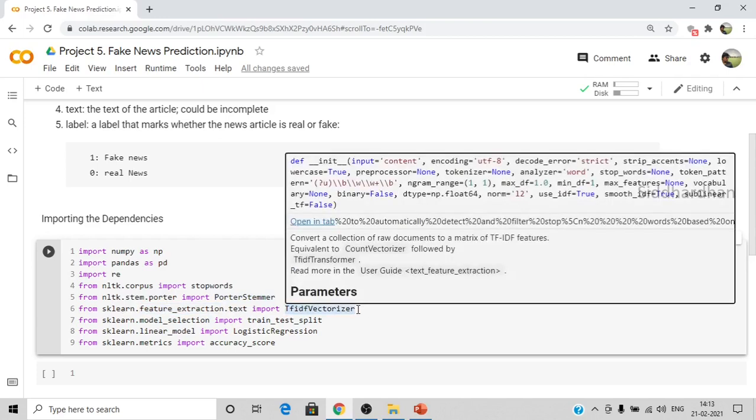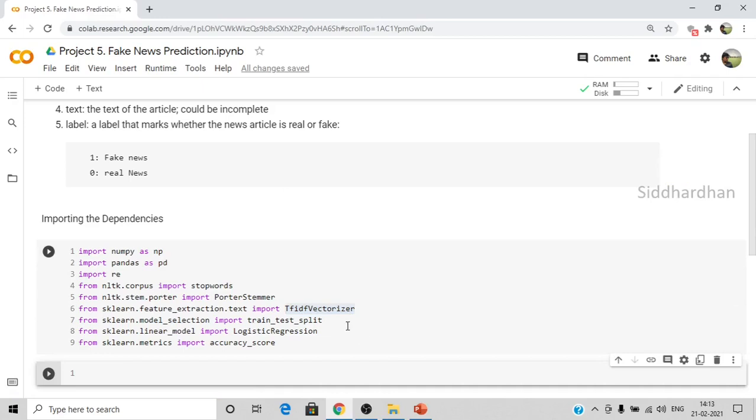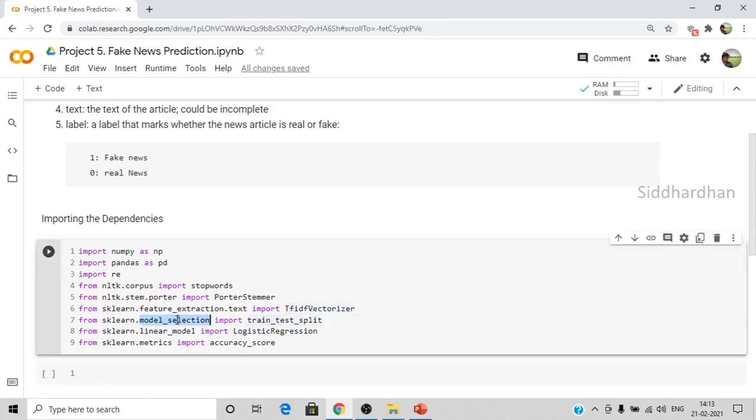From sklearn.feature_extraction.text we have imported TfidfVectorizer, which is used to convert the text into feature vectors. From model selection, we have imported the train_test_split function, which is used to split our dataset into training data and test data. Then we have imported our logistic regression model from sklearn.linear_model, and finally accuracy_score from sklearn.metrics.